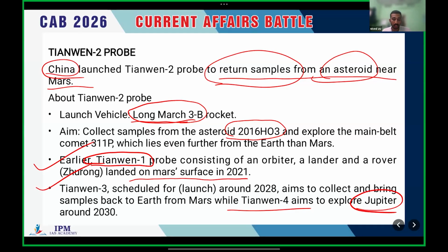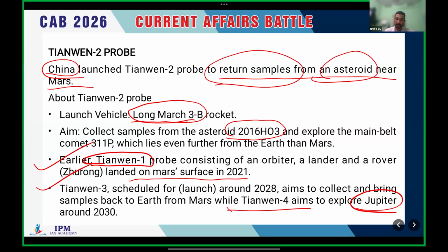Tianwen-1 landed on the surface of Mars, and we are talking about Tianwen-2, which is planning to bring back samples from an asteroid near Mars. Then there will be Tianwen-3, which will collect samples from Mars, and Tianwen-4 will also be there, to explore Jupiter.